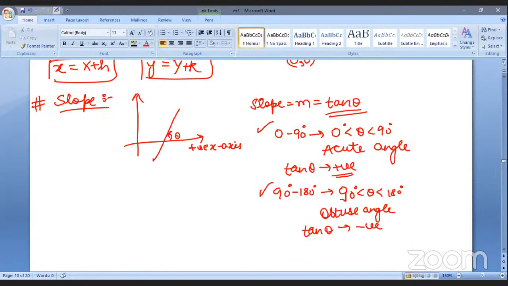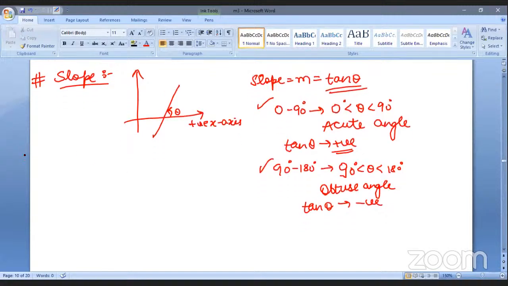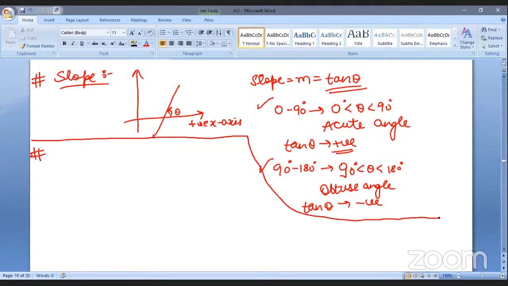So this was about the slope. Moving ahead, what we learned next, like these were things that you might have learned earlier as well. We're just brushing them up so that somebody who is new or somebody who has forgotten them may recap it. Then we saw some equations of the line, like y minus y1 is equal to m times x minus x1.